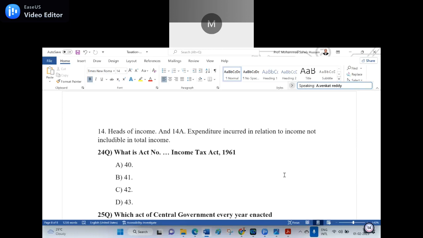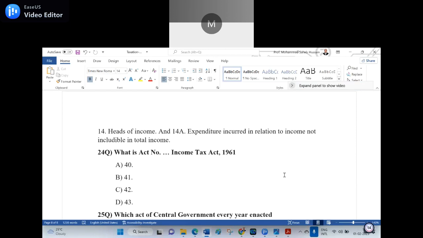Wrong. 21 is one, another is 22. 19, another is 20, another is 21, 21 is the 22, right sir. 2021 is the right answer. Okay, now I can ask you a supplementary question. How many times was the Income Tax Act amended?